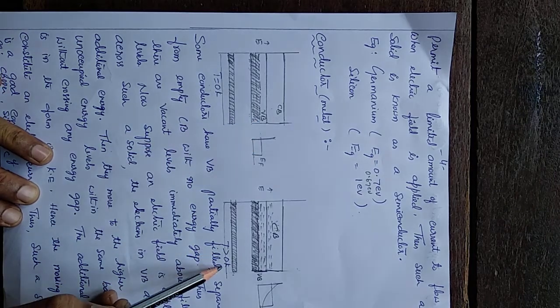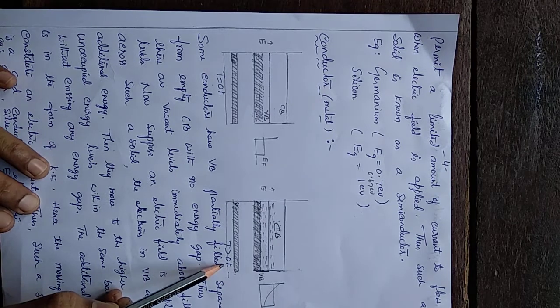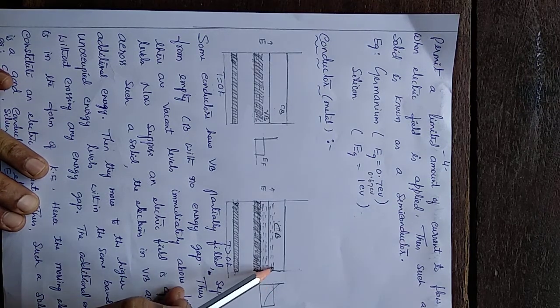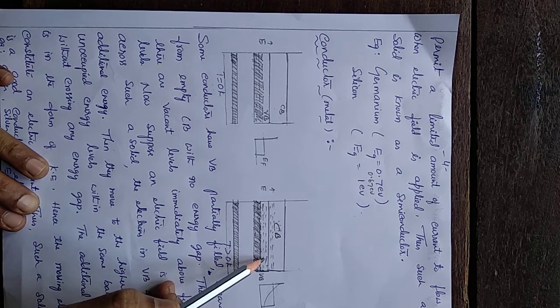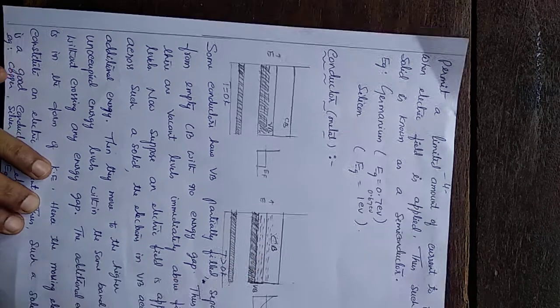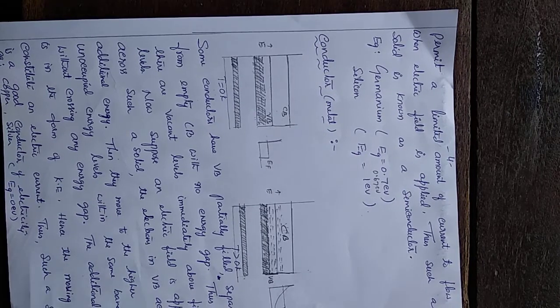And at T greater than 0 Kelvin, what happens? The Fermi energy shifts to the conduction band, because some of the electrons occupy the higher energy levels in the valence band, then move to the conduction band, so that the Fermi energy is now in the conduction band. This is what happens in the case of a conductor.